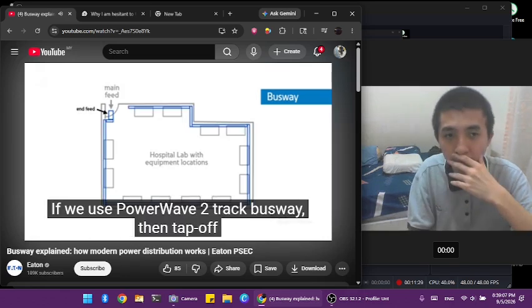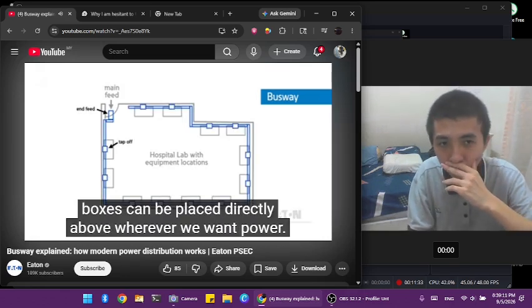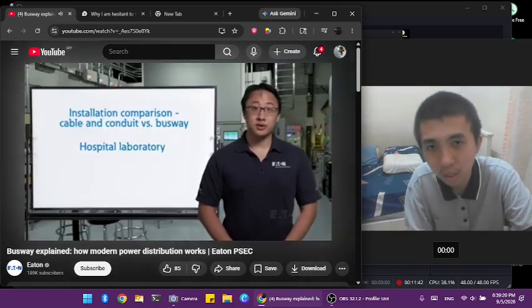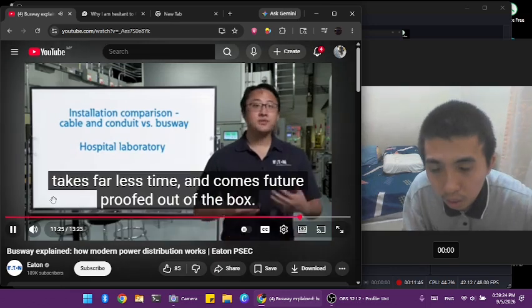If we use Powerwave 2-track busway, then tap-out boxes can be placed directly above wherever we want power. In terms of modification, equipment can be moved or added without regard to previous drops, so long as the total busway amperage isn't exceeded. This installation requires far less planning, uses far less material, takes far less time, and comes future-proofed out of the box.